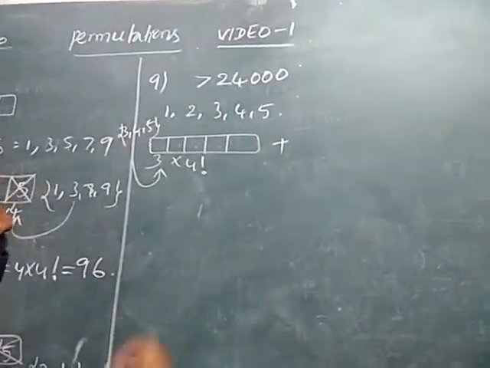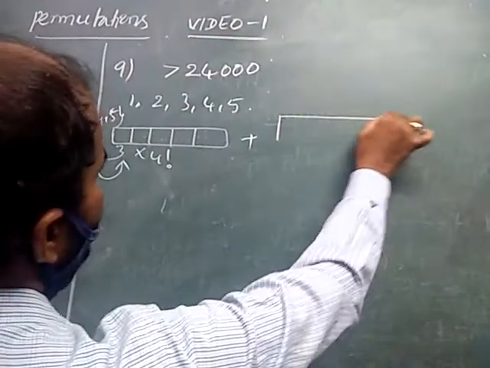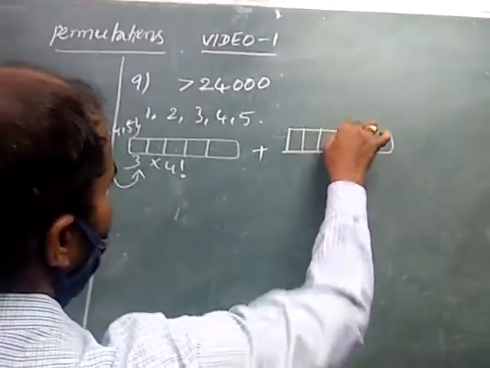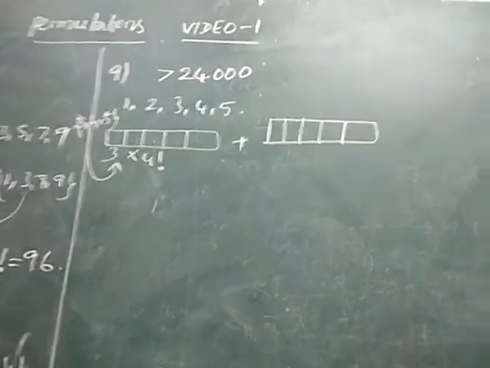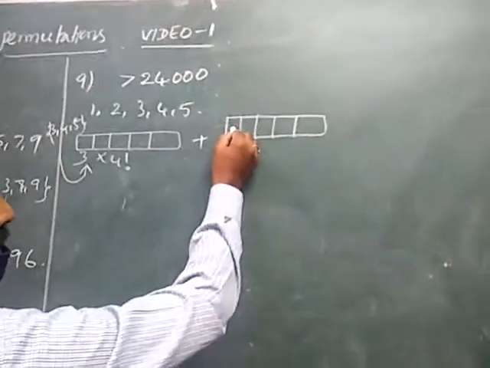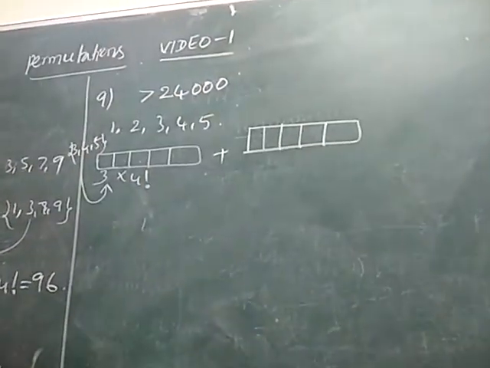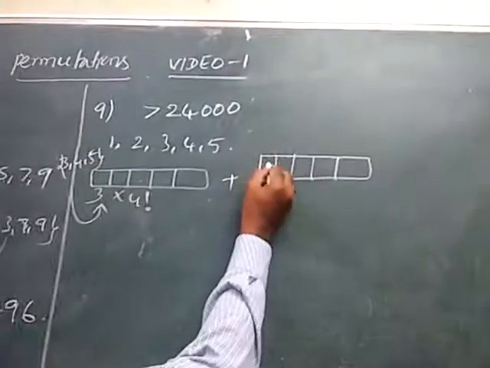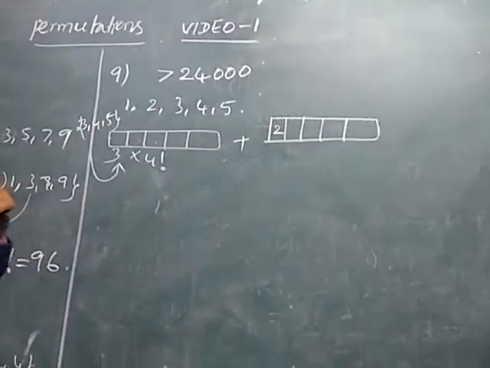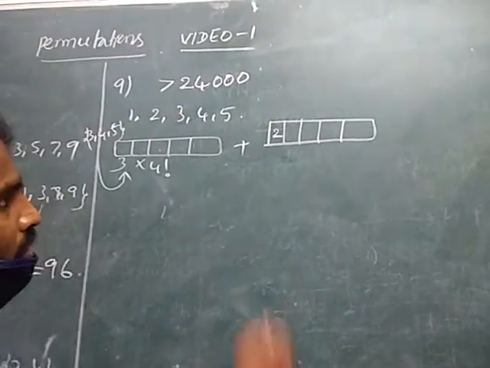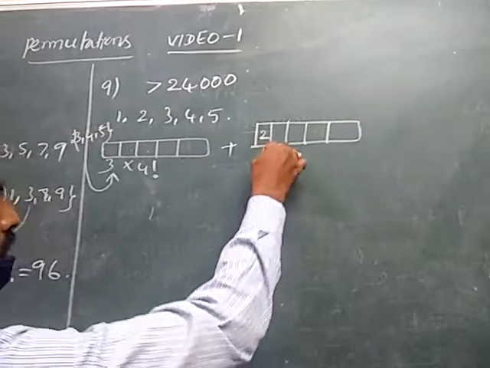One more case exists. Write 5 boxes. Suppose if you write 1 here, this becomes 10,000 something, that is clearly less than 24,000. So 1 is not satisfied. Suppose if you write 2 here, it becomes 20,000 something. 2 can be placed in this place in one way.